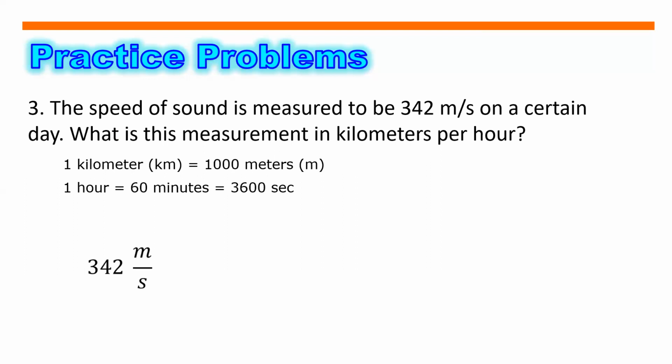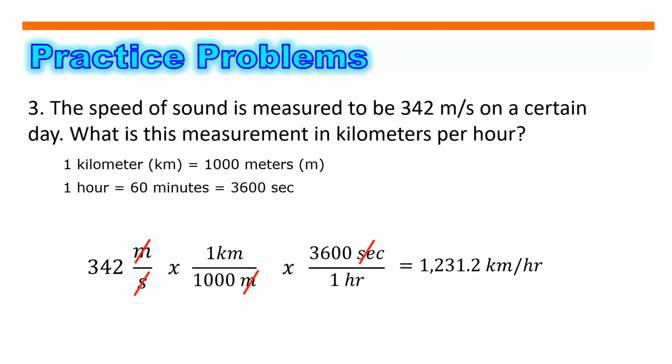So 342 meters per second, multiply natin ng 1 kilometer over 1,000 meter, then multiply uli natin ng 3,600 second over 1 hour. So para makancel natin yung meter, then makakancel din natin yung second. Ang matitira na lamang ay kilometer per hour. So that will be equals to 1,231.2 kilometer per hour na equivalent.